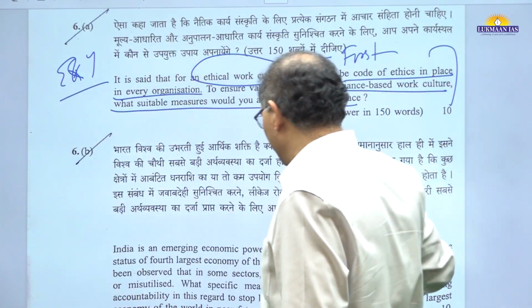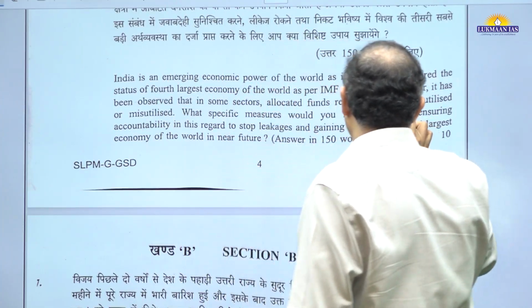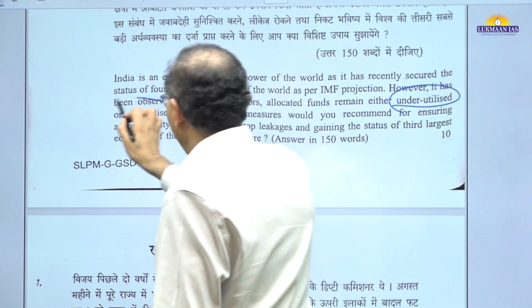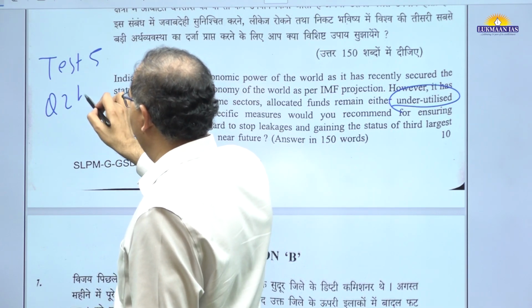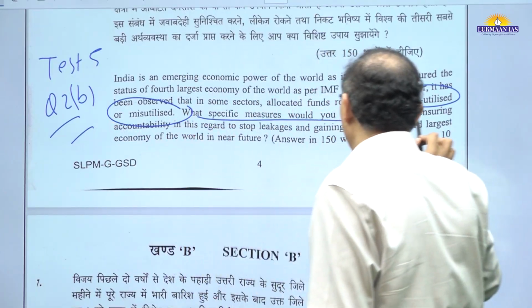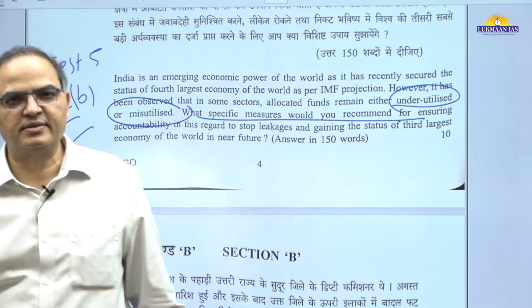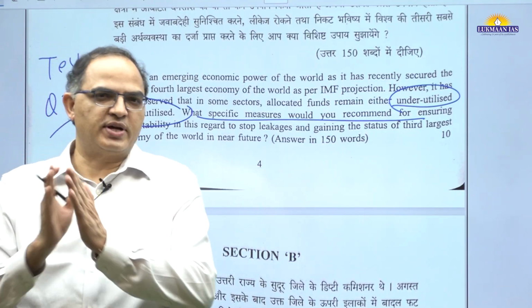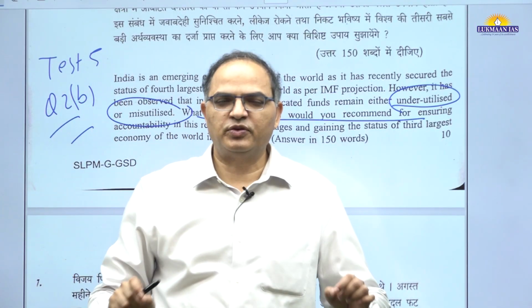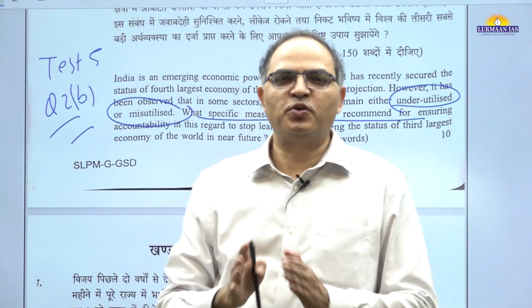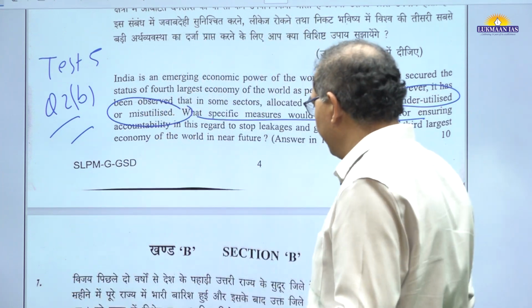And then this question, we can say, is a 6B question. Exactly like this we asked, underutilized and misutilized, in our test 5 question 2B. You'll find this, and that is how students would be able to write. So as far as the theory section is concerned, it is not that challenging. If you have prepared applied nature and practiced, you may have written a better theory section this year.